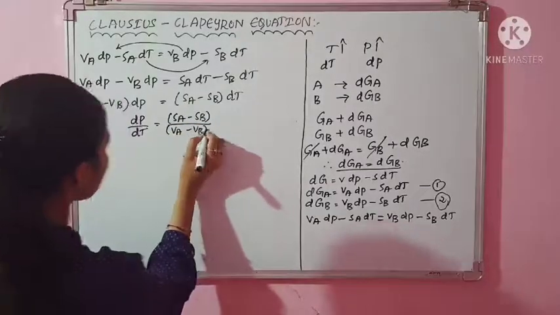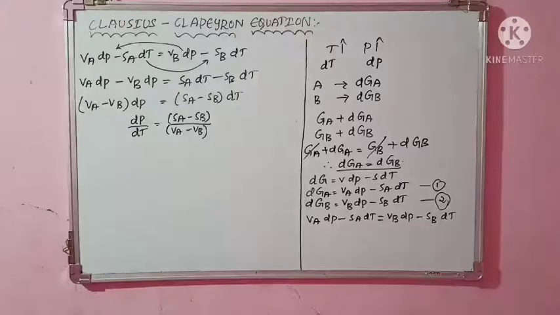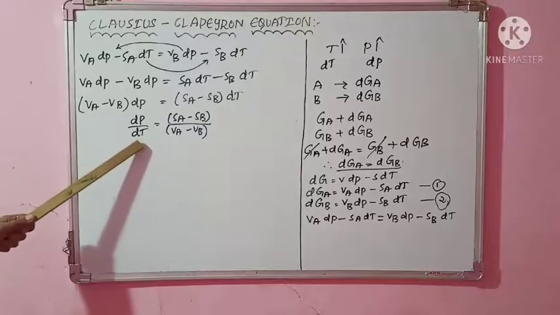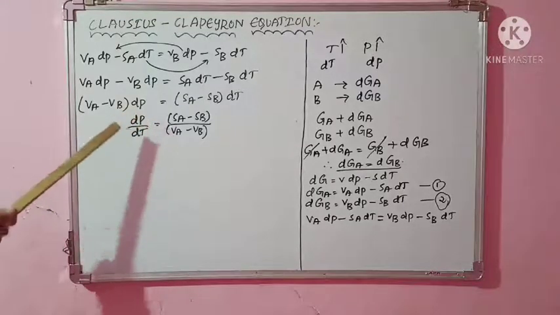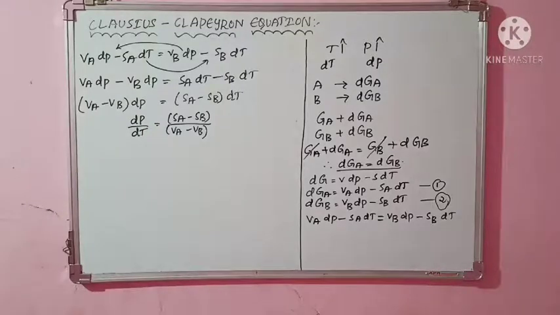Can I write like this? If I want dP by dt, just rearranging the terms. That is what I found: change in pressure per unit change in temperature. dP means change in pressure per unit change in temperature.